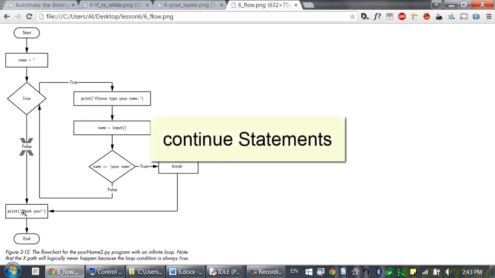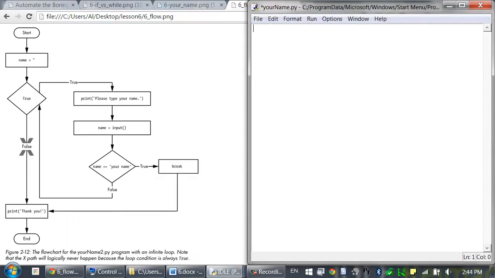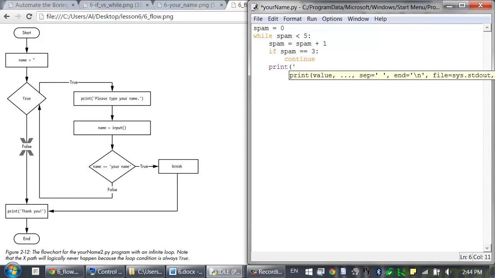Like break statements, continue statements are also used inside loops. When the program execution reaches a continue statement, the execution immediately jumps back to the start of the loop and reevaluates the loop's condition. Let's create a new program really quickly that says spam equals 0, while spam is less than 5, increment spam by 1. We have this one if statement here that checks if spam is equal to 3. In that case, we'll execute a continue statement. And then after that, print spam is, and we'll just display the value of spam.